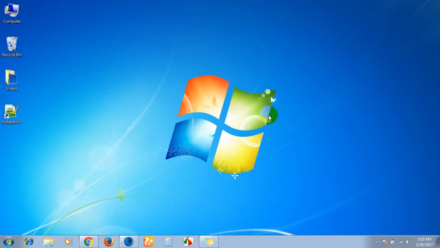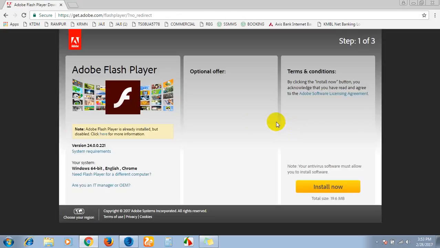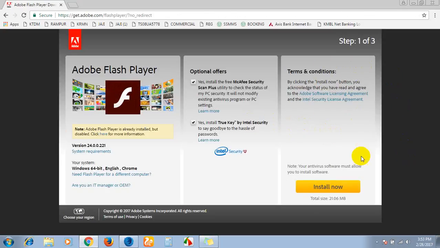Hi friends, today I will show you how to install Flash Player. For that, we have to go to the browser and just type here. See, Flash Player free download is there. Just click on Flash Player download. Yeah, this is the step.